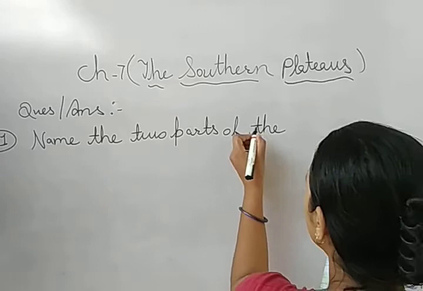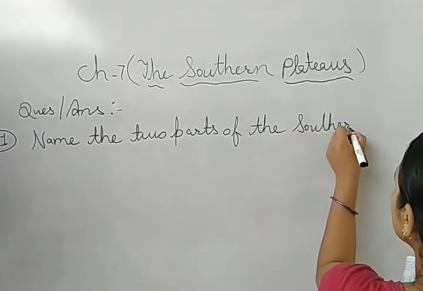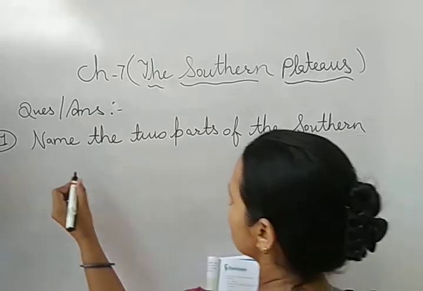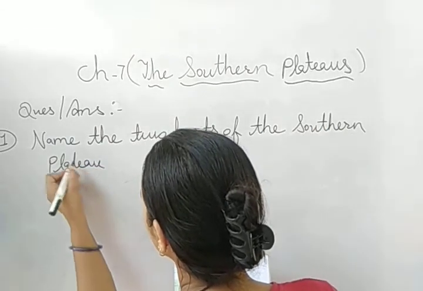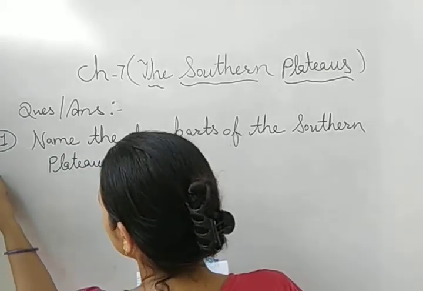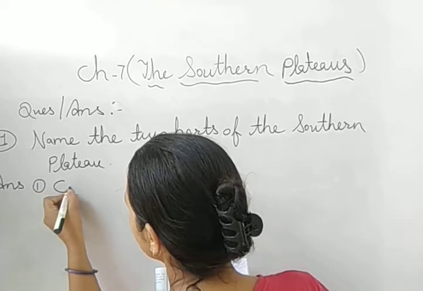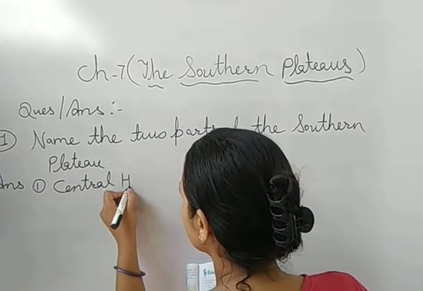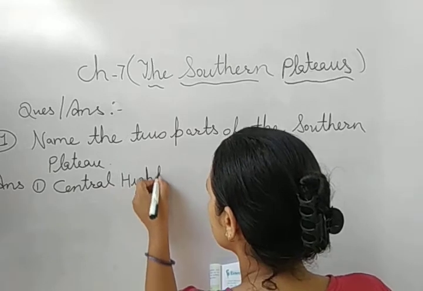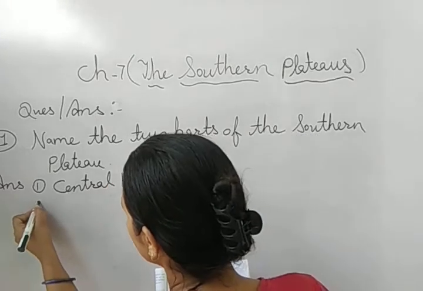Name the two parts of the southern plateau. So its answer is: first is central highland, and second is Deccan plateau.